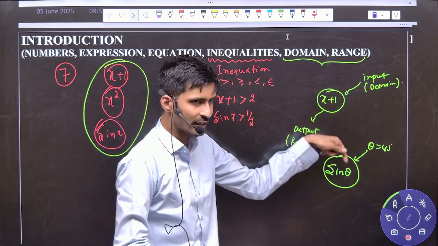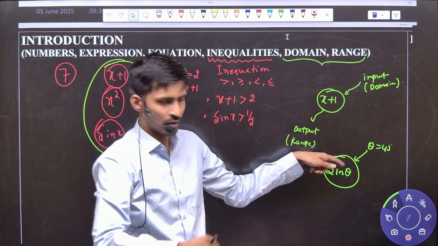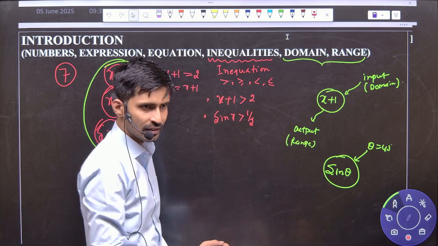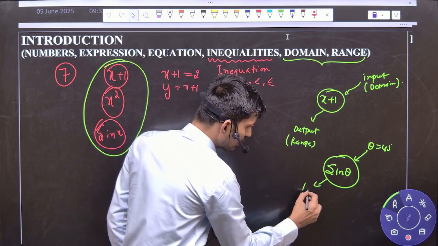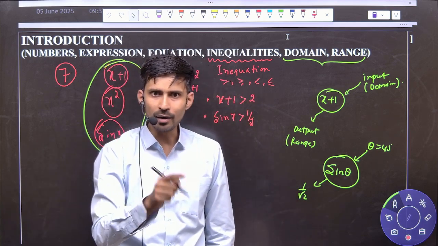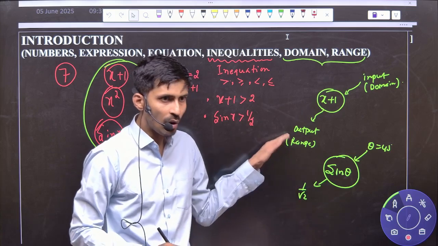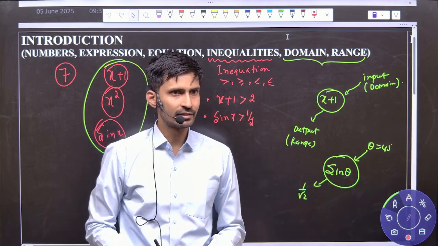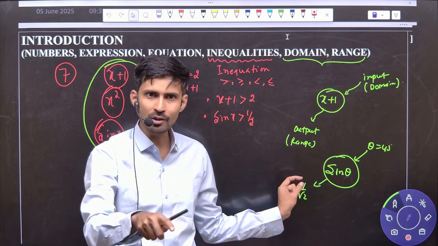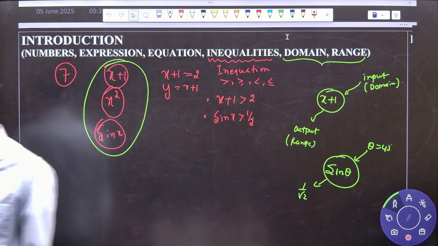So a lot of inputs we can give here, and a lot of outputs it will generate. If I put theta as 45 degree, what output will it generate? 1 by root 2. So 1 by root 2 is a part of the range. It is not the range, it is a part of the range. A lot of values it will generate, and all together we will say it is the range. But when you talk about a single value of that expression, that becomes a part of that range. Understood? Okay. So write down all these things.